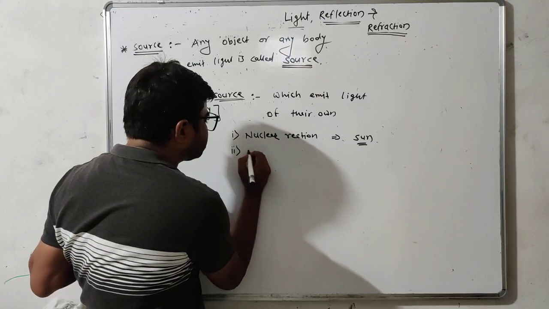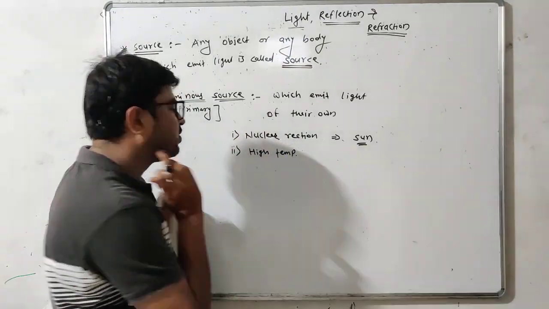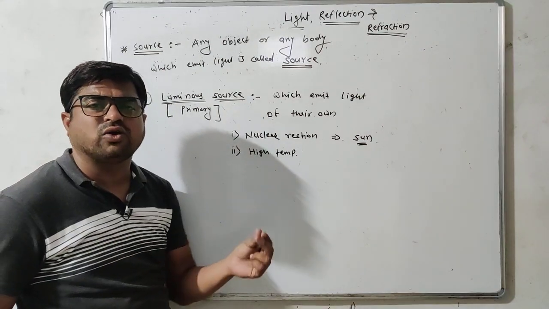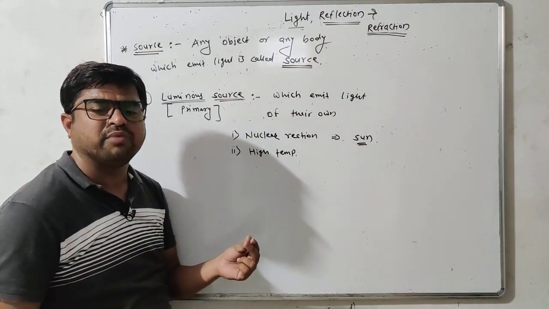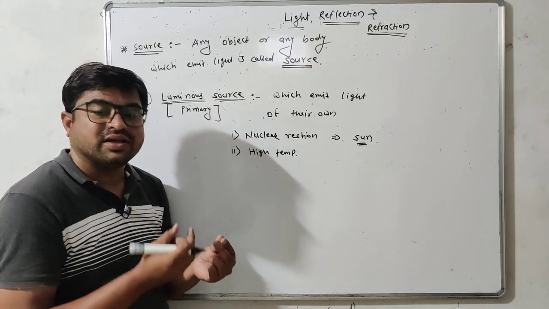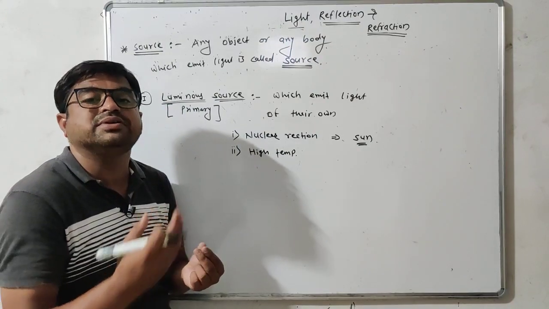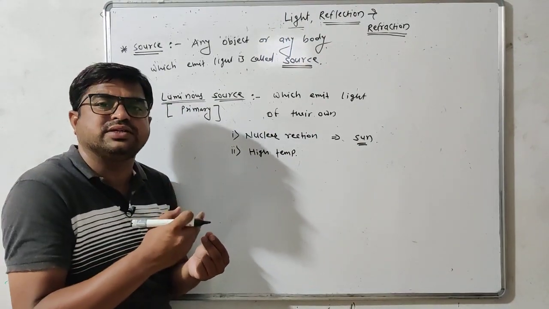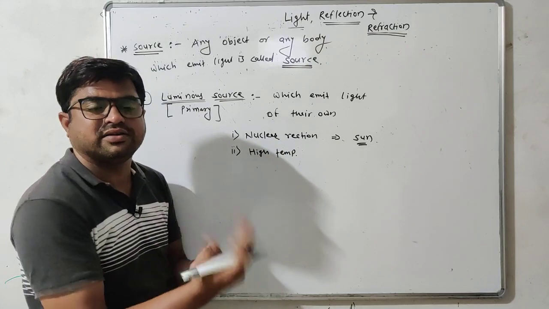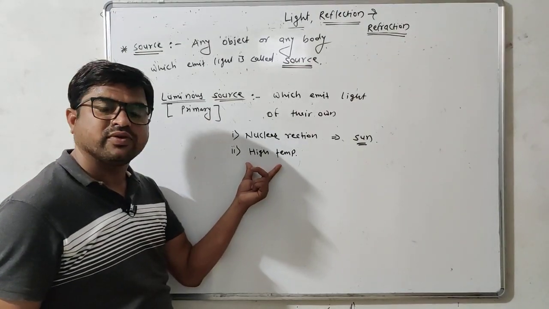The second reason is high temperature. If we take a metal rod and heat it up to a high temperature, what we observe is that after some time the rod becomes reddish. That means due to its high temperature, it emits light of its own.